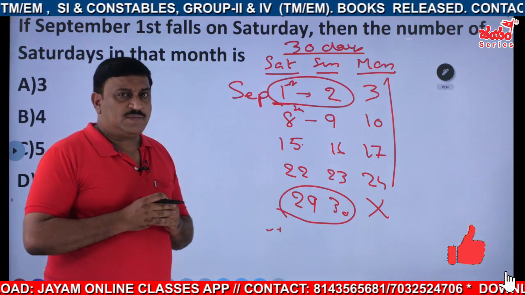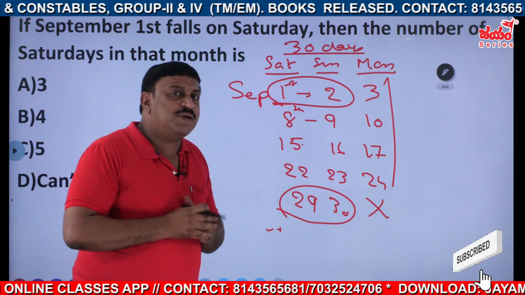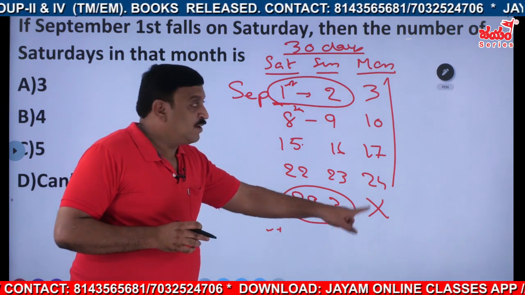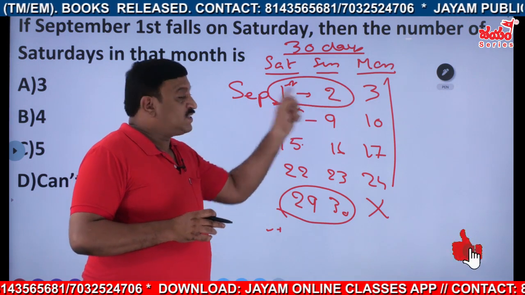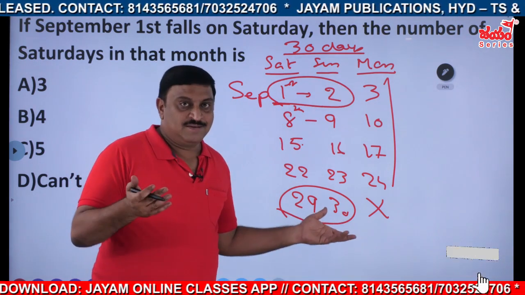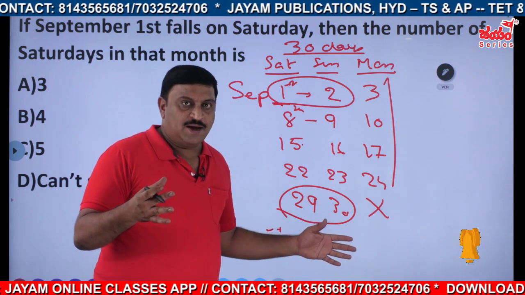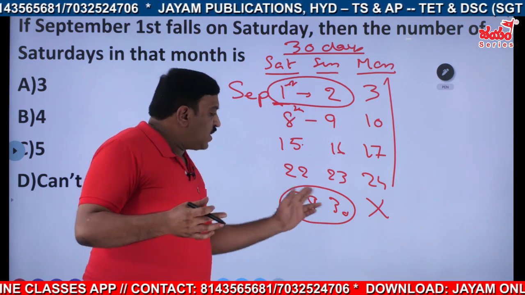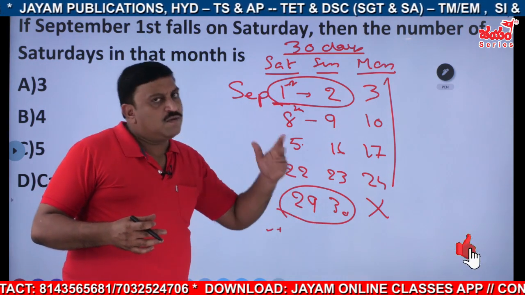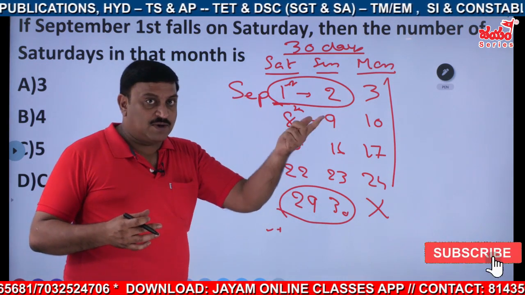Suppose it is a 31 days month. Here also, definitely the 1st, 2nd, 3rd, or 29, 30, 31 will fall 5 times, and the rest of them 4 times. This is for a 31 days month.